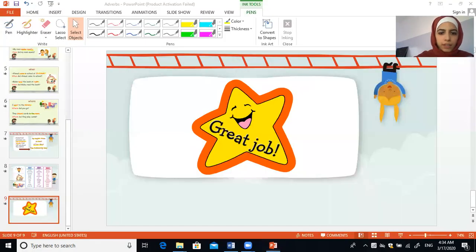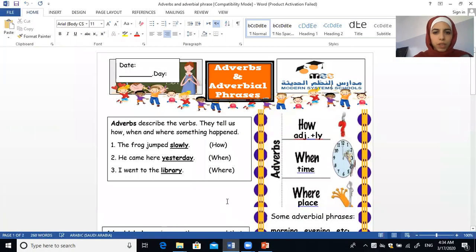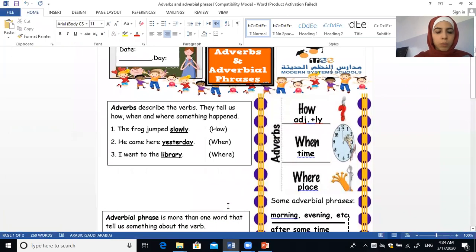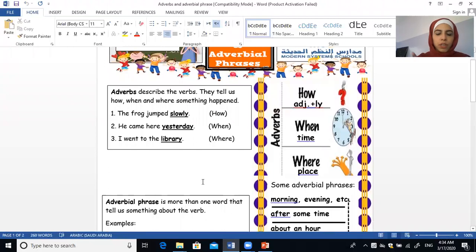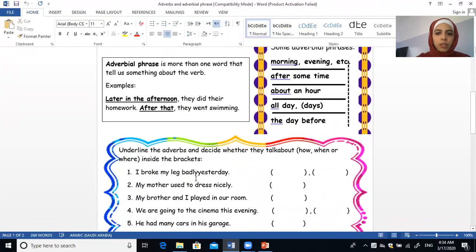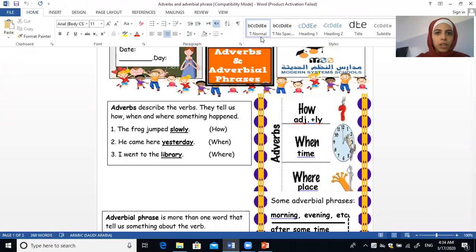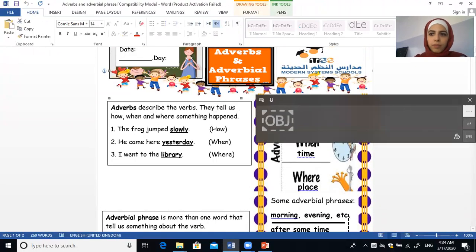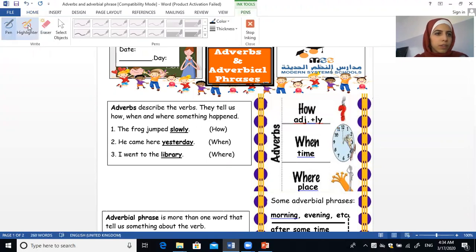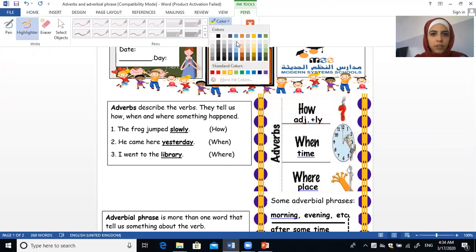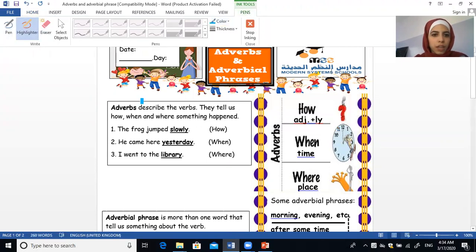Okay, nice. Now we're gonna do a page in your booklet. So you're gonna open your booklet on the adverbs and adverbial phrases page. First, we're gonna highlight some notes, and then we're gonna do an exercise. Yeah, hold your highlighter. Okay, and let's start. Adverbs describe the verbs.